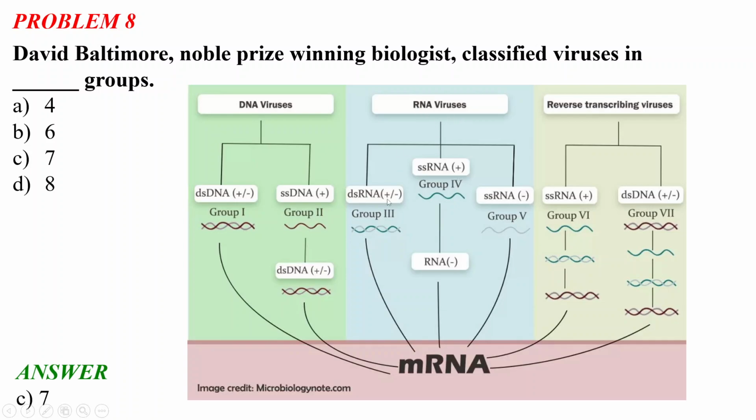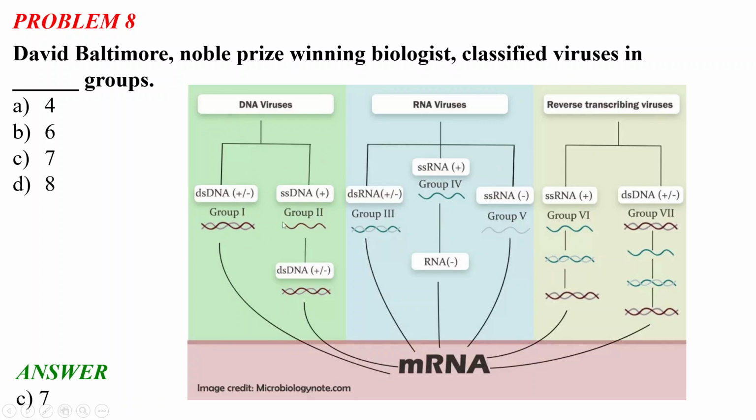And for the RNA viruses, we have double-stranded RNA, which is group 3. We have single-stranded RNA, which can be positive or negative, so it has group 4 and group 5. This positive and negative is divided. And then there are reverse transcribing viruses, with single-stranded RNA and double-stranded DNA, which are group 6 and group 7. So these are the 7 groups, and please remember that there are 3 kinds of viruses: DNA viruses, RNA viruses, and reverse transcribing viruses.